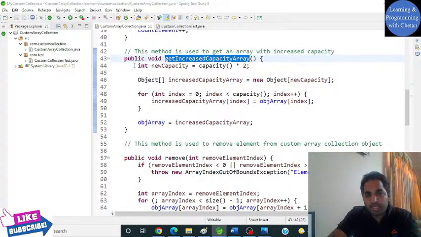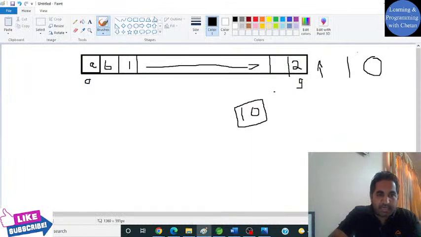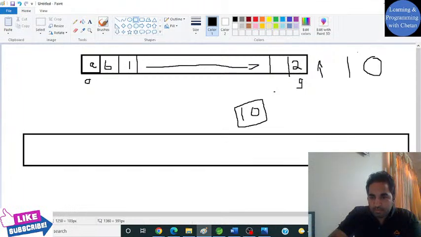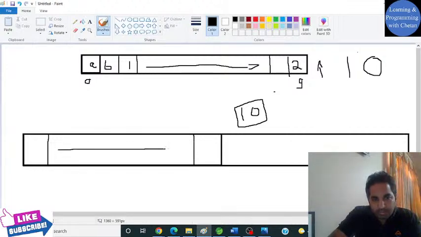So what we are doing here, we are creating another array with increased capacity. The capacity of our new object array will be from 0 to... let's not waste much time in drawing it. My main idea is to help you understand the concept.